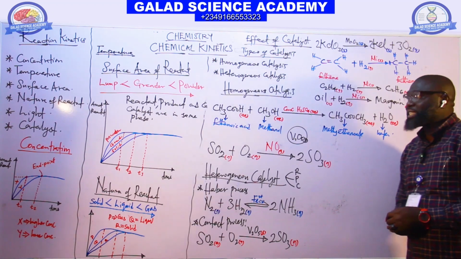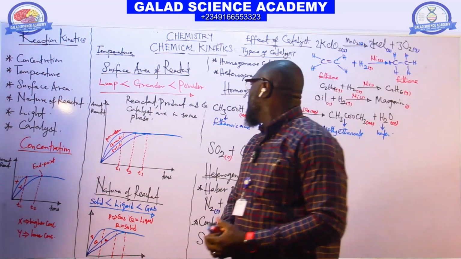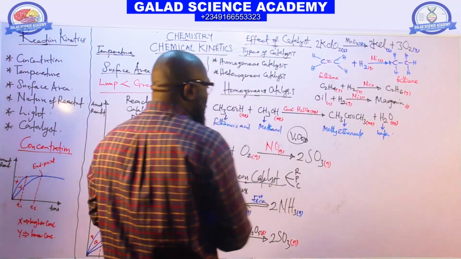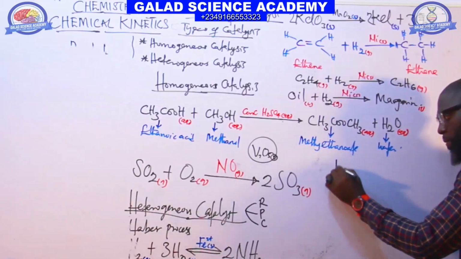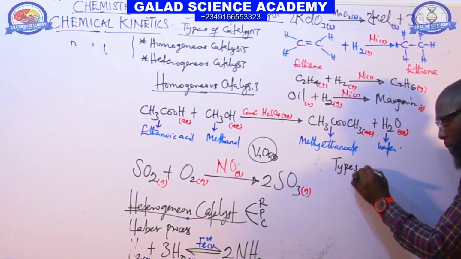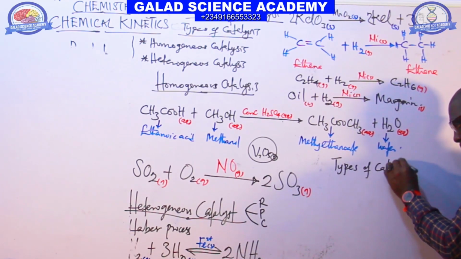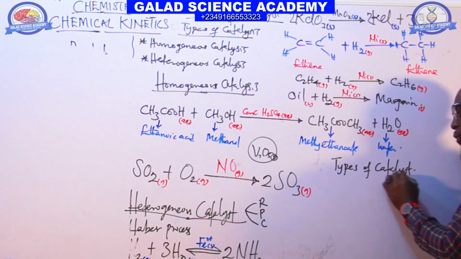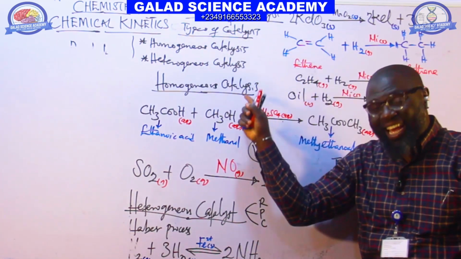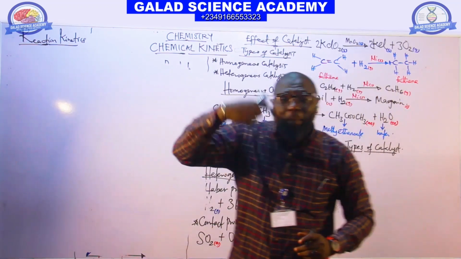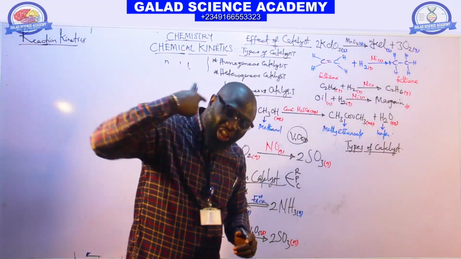So the next thing that we need to treat under catalyst now is types of catalyst. The one we treated before was types of catalysis. Catalysis is the process whereby the rate is changed.